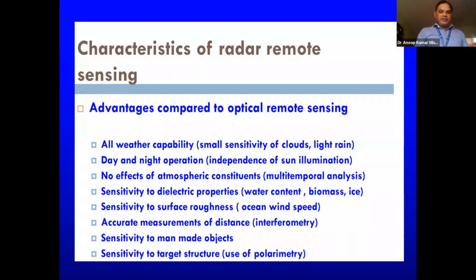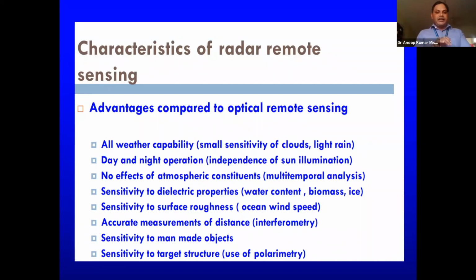Then day and night operation, this is true, because it doesn't need the visible part of the spectrum. Then there is no effect of atmospheric constituents, because in that spectrum we saw that the transmission was almost 100%. So atmospheric absorption was very less, and here this thing can be ruled out. Atmospheric constituent impact will be very less.